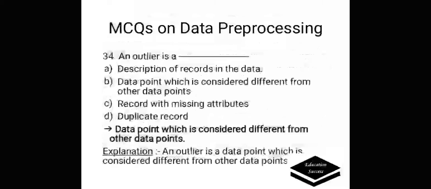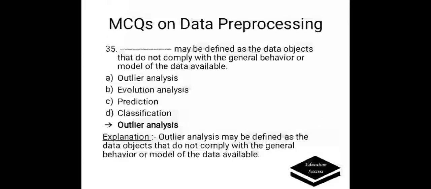An outlier is A. Description of records in the data. B. Data point which is considered different from other data points. C. Records with missing attributes. D. Duplicate records. Correct answer is B. Data point which is considered different from other data points. Because an outlier is a data point which is considered different from other data points.